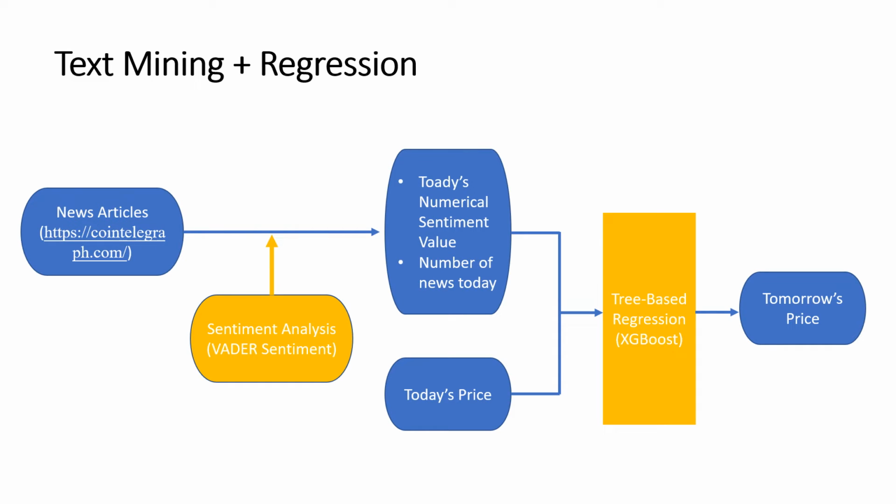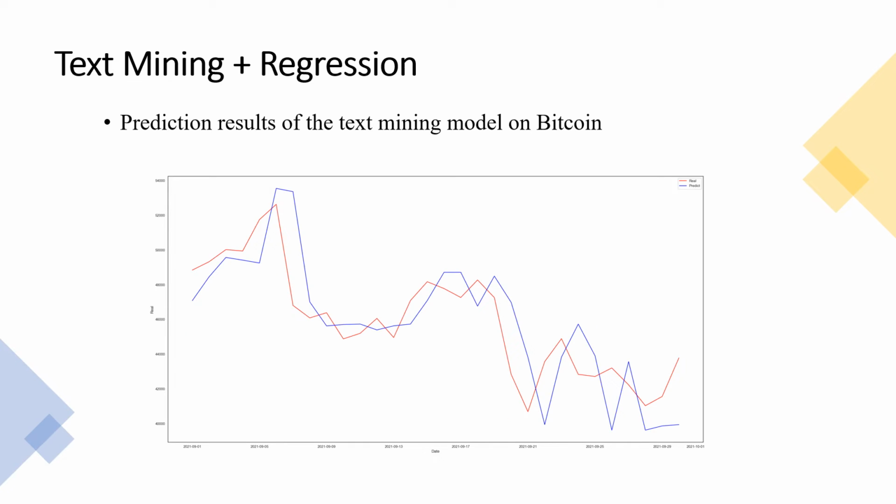Here we obtain the sentiment score each day, and finally we combine this score, the number of news, and today's price to train an XGBoost regression model towards tomorrow's price. And here is the result. We see from the figure that the accuracy is better than the recurrent neural networks.